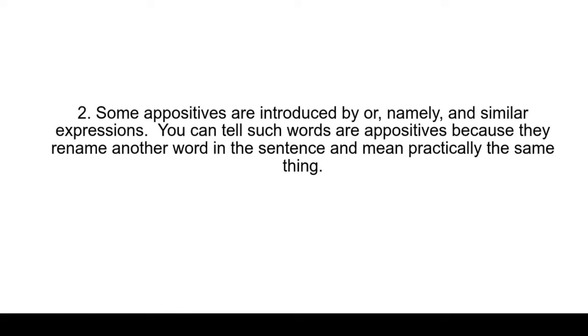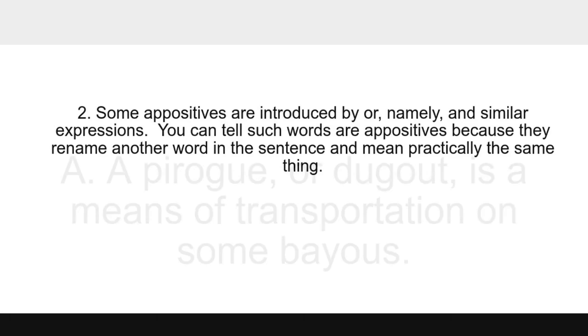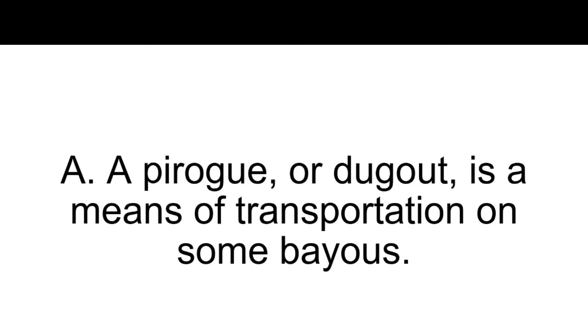Rule number 2. Some appositives are introduced by the words or, namely, and similar expressions. You can tell such words are appositives because they rename the word in the sentence and mean practically the same thing. For example A, a pirogue or dugout is a means of transportation on some bayous. Pirogue and dugout mean the same thing.